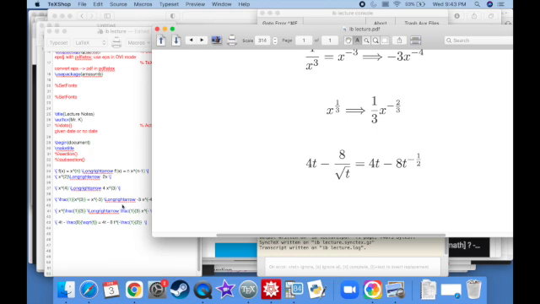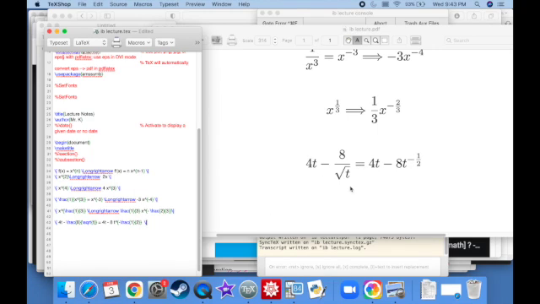I don't know if you all remember doing that last year, but that's the law of exponents. We are definitely allowed to do all of that. Now when we take the derivative, this 4t is just going to become a 4. It's still the power rule. It's t to the 1 power, so the 1 comes down, then 1 minus 1 is 0, and anything to the 0 power is just 1. Basically, the t goes away when you take the derivative.